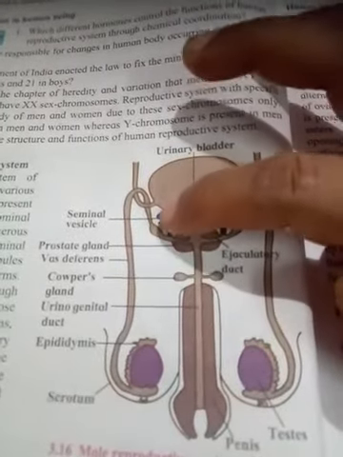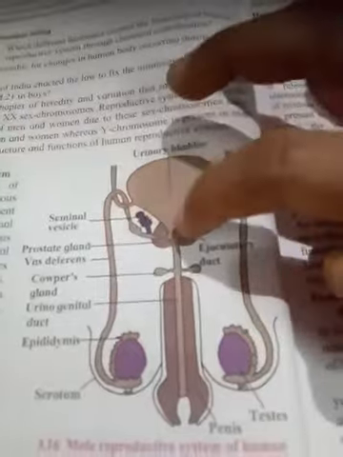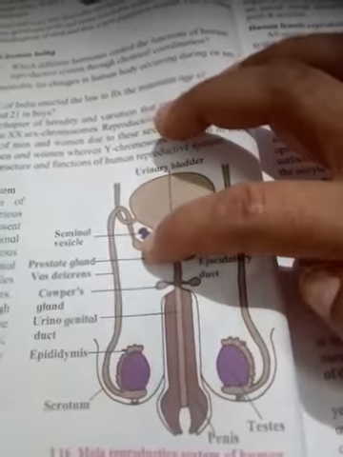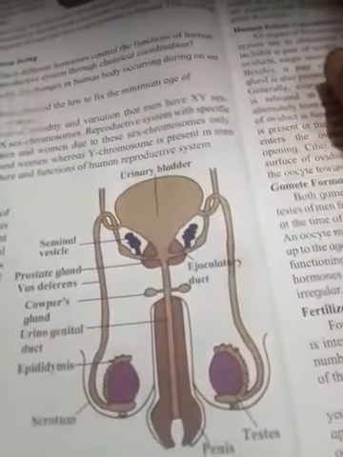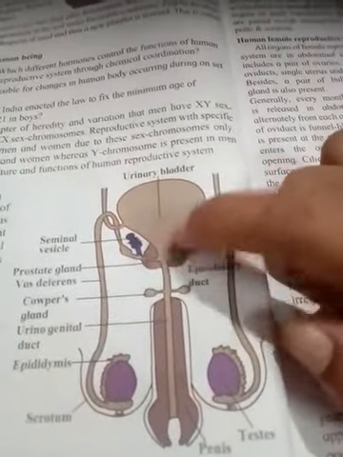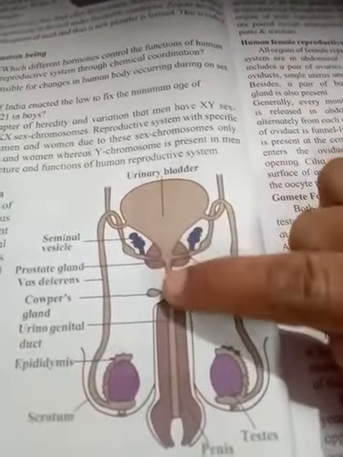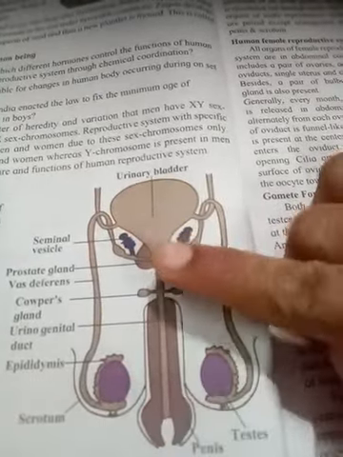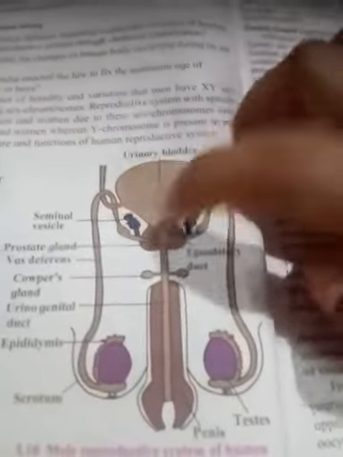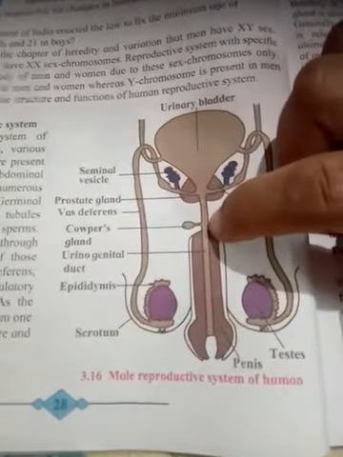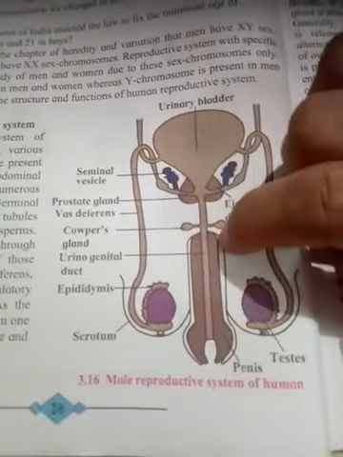So the seminal vesicle will secrete into this ejaculatory duct, whereas the prostate gland and Cowper's gland secrete their secretion directly into the urinogenital duct. This is very important. The seminal vesicle secretes into the ejaculatory duct, while the prostate gland and Cowper's gland secrete into the urinogenital duct.